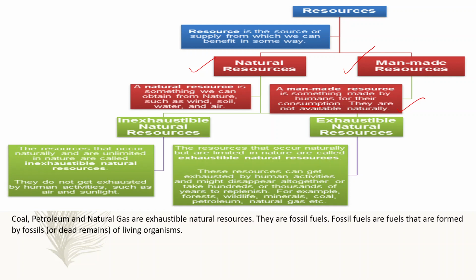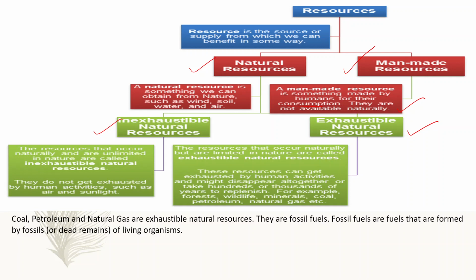Resources can again be of two types. One is inexhaustible resource and the other one is exhaustible resource. From the very term inexhaustible resource, we know the meaning: these resources occur naturally and are unlimited in nature. For example, air, sunlight, they are never ending. We will always get these resources unlimited and hence they are called inexhaustible resources.